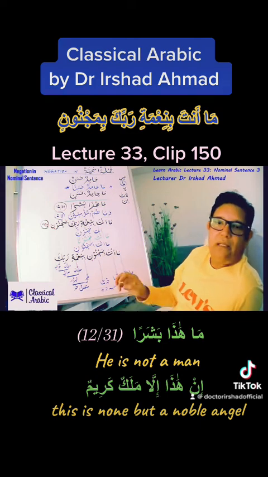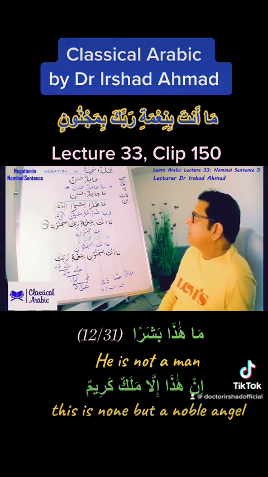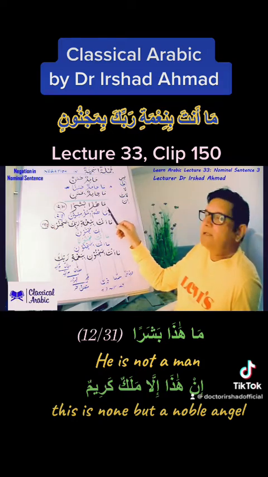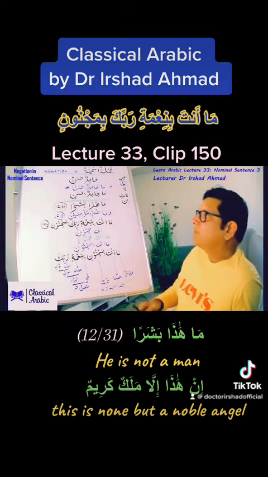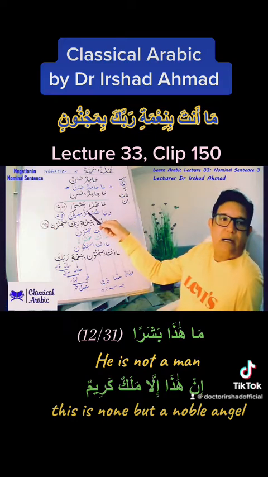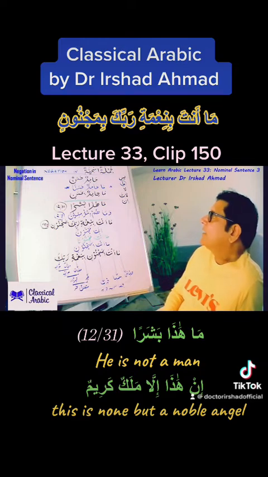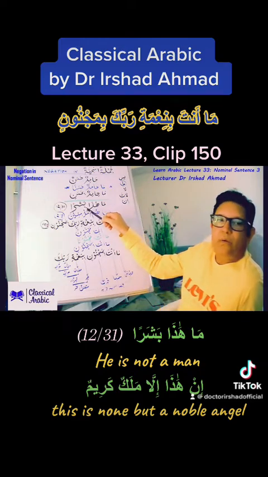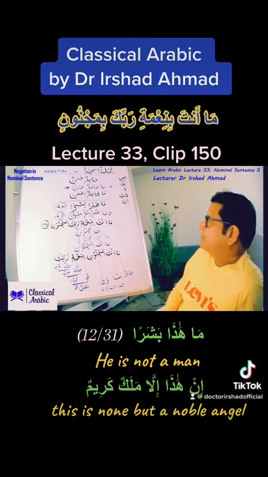And when those women saw him, they said, Hasha lillahi ma haza basharan. Good God, this is not a man. In haza malakun karimun. Rather, he is a noble angel.